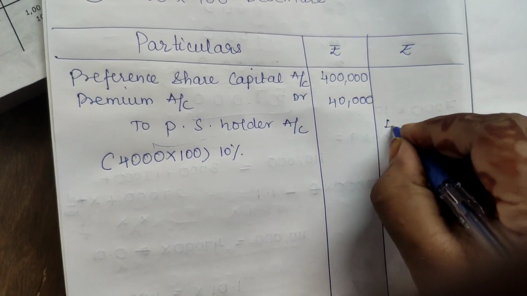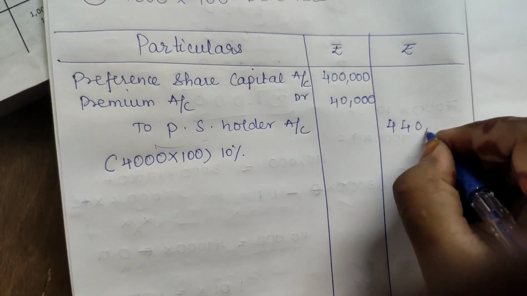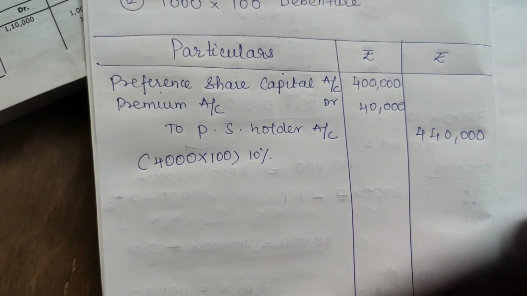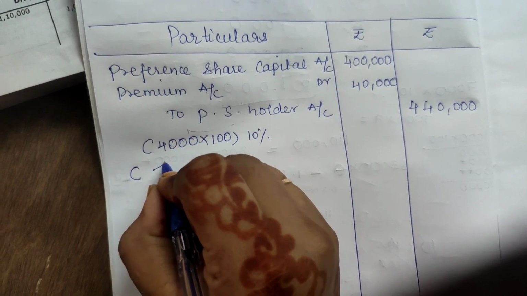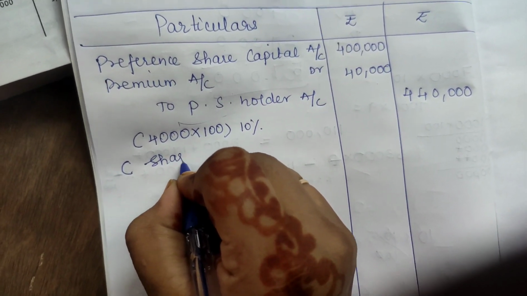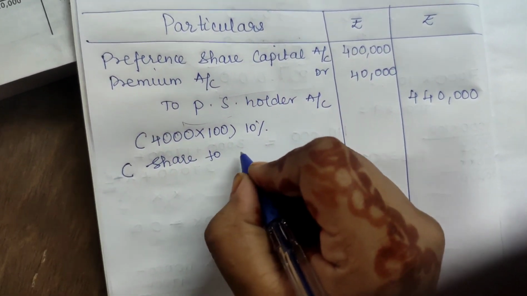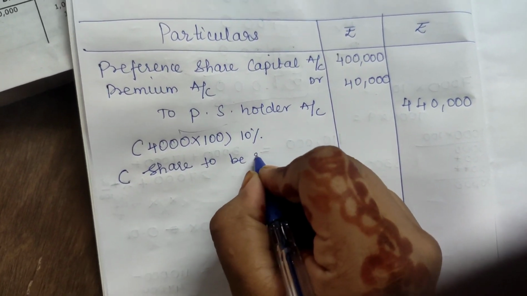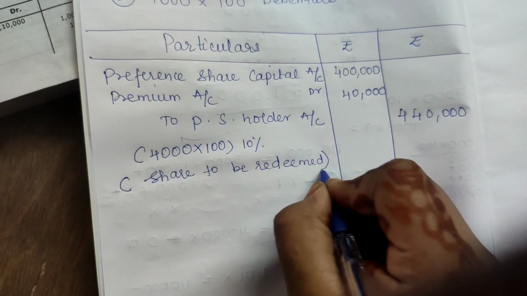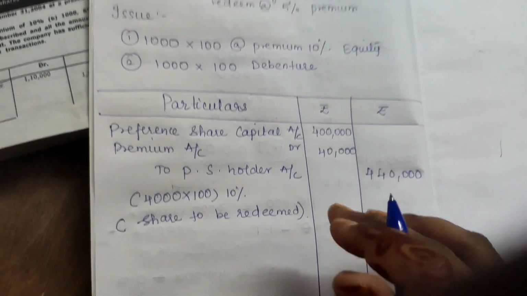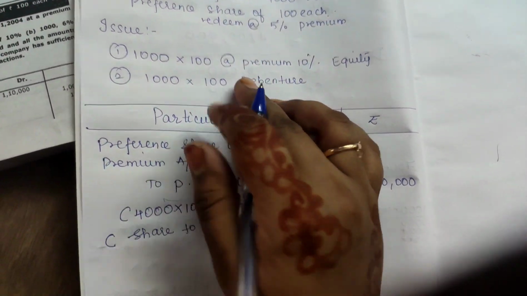So the due is going to be 4,40,000. So this is the shares. You need to write the shares due to be redeemed. Okay, 4,40,000.